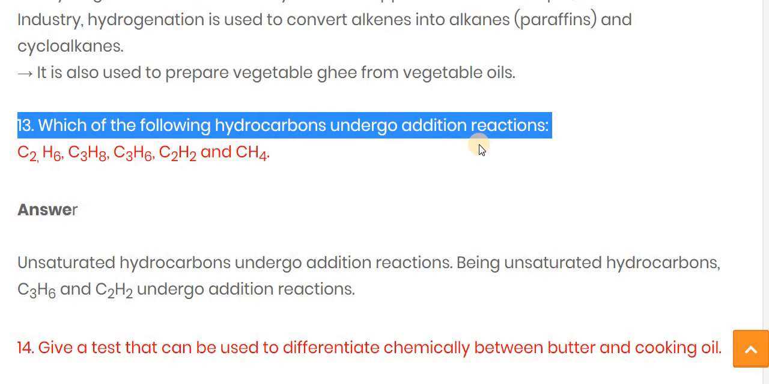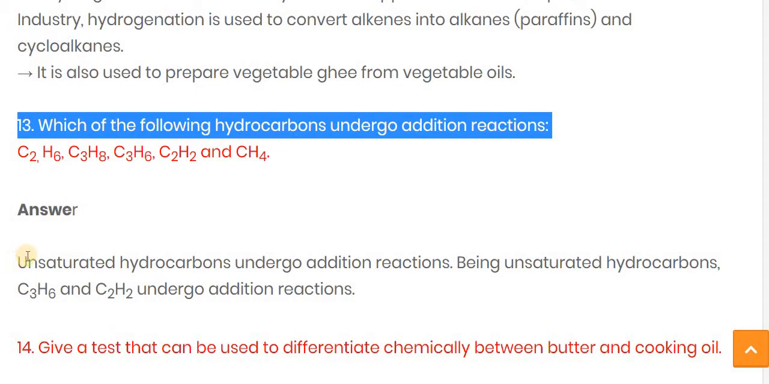So from the following, we first have to find out which component is an unsaturated hydrocarbon, meaning in the form of alkene or alkyne. Here you can see that C2H2 and C3H6 are both unsaturated hydrocarbons. So we can say that both compounds undergo the addition reaction, or you can say the hydrogenation process.